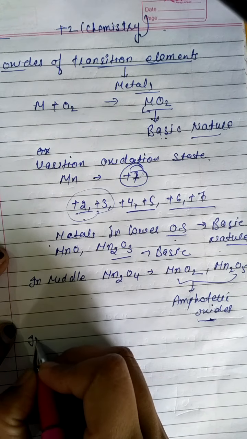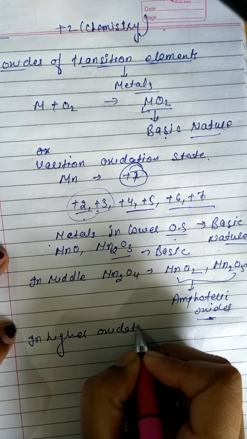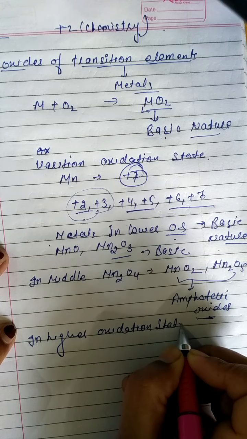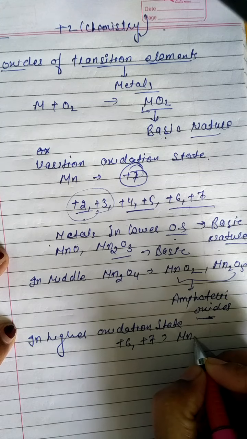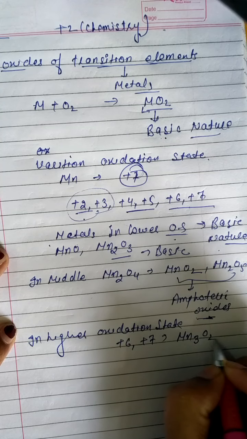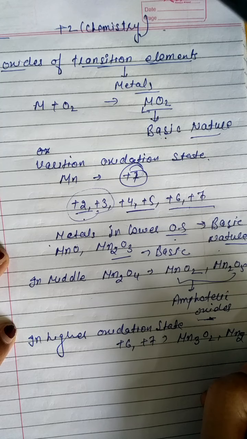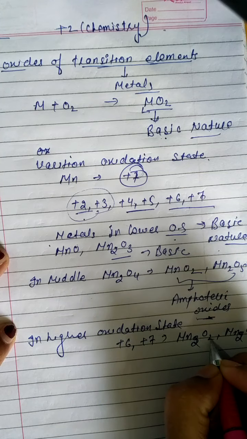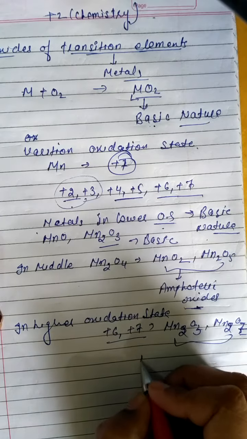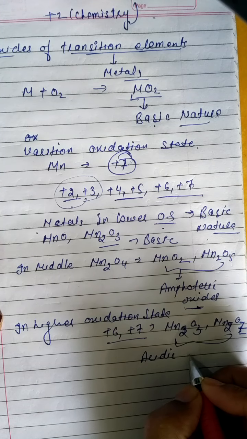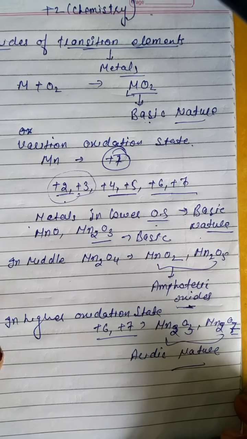And in a higher oxidation state, that is +6 and +7 oxidation states, meaning MnO3 and Mn2O7, in the higher oxidation state they behave like acidic nature. They show acidic oxides.